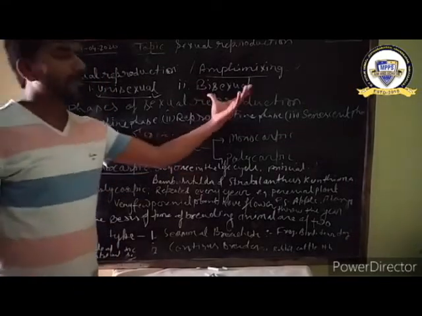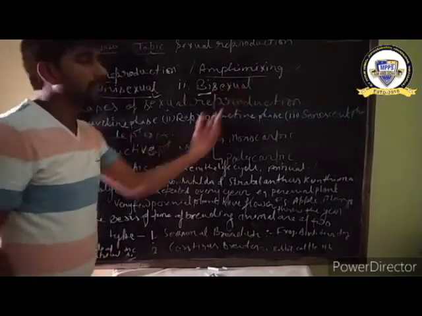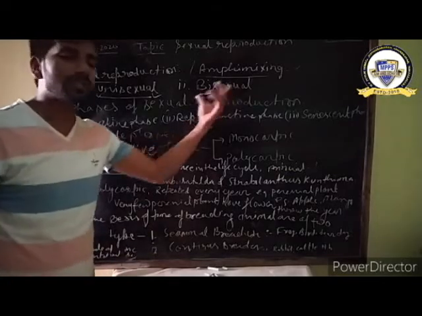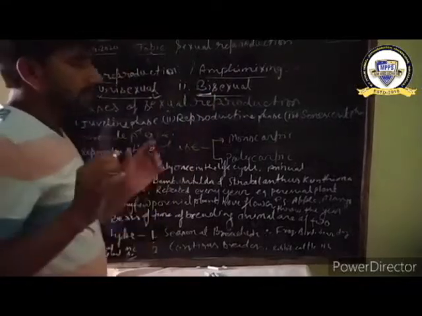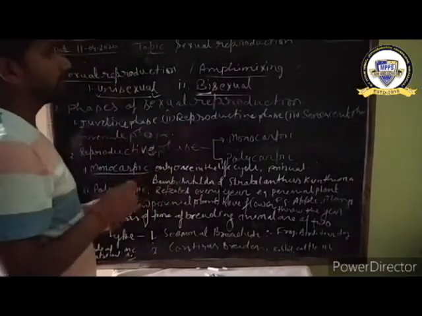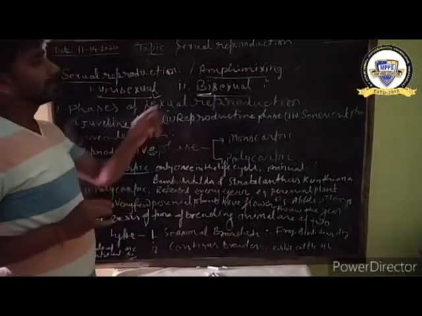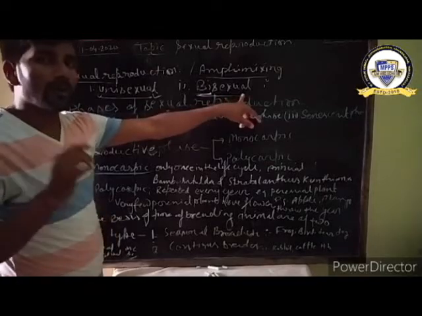Second one, bisexual. Bisexual means two sexes. It means if the organism has two sexes, it is called bisexual. In case of animals, one special phylum is there. I think you know about phylum Annelida. Phylum Annelida are bisexual. Bisexual is also called hermaphrodite.